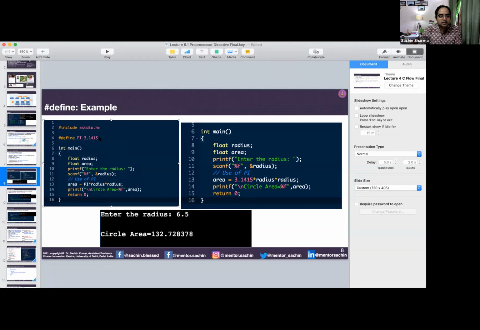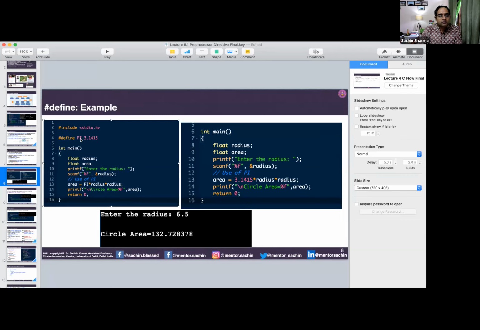You need to remember this, because if you terminate it with a semicolon, 3.1415 will be placed here and the semicolon will also come. And if the semicolon also comes and it goes to the compilation phase, then compilation will give an error. So that is the reason we do not place any semicolon here. When we run this program, the output is: radius we have entered 6.5, and circle area is 132.728378.